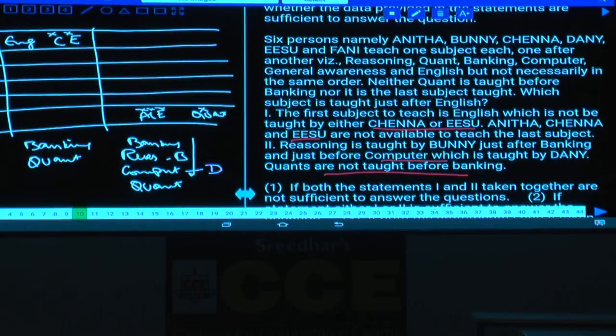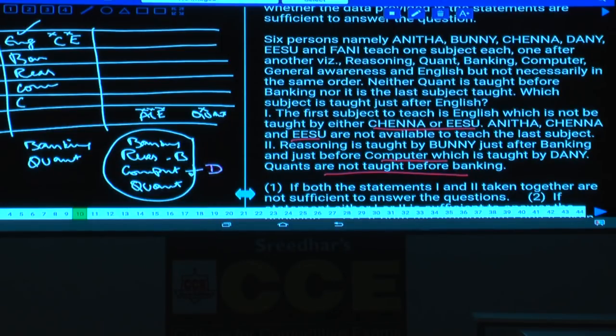And 2 alone is not sufficient because nothing has been clearly specified about English, isn't it? Hence 1 alone is not sufficient, 2 alone is not sufficient. Now by combining these two, English is already at this place, and the next one must be banking, then reasoning. After this reasoning it is computers.